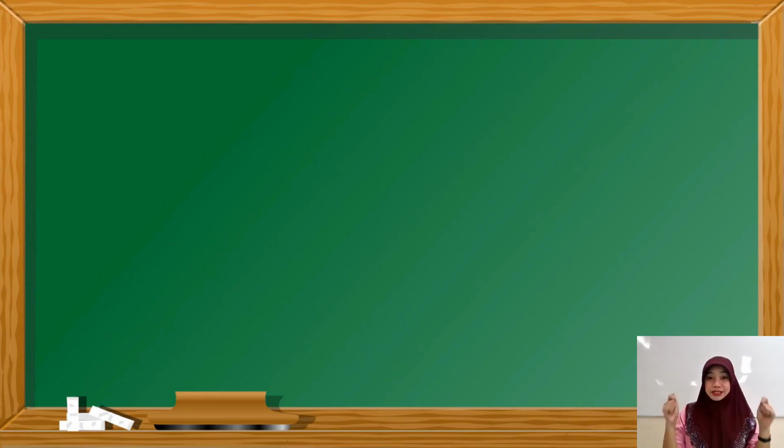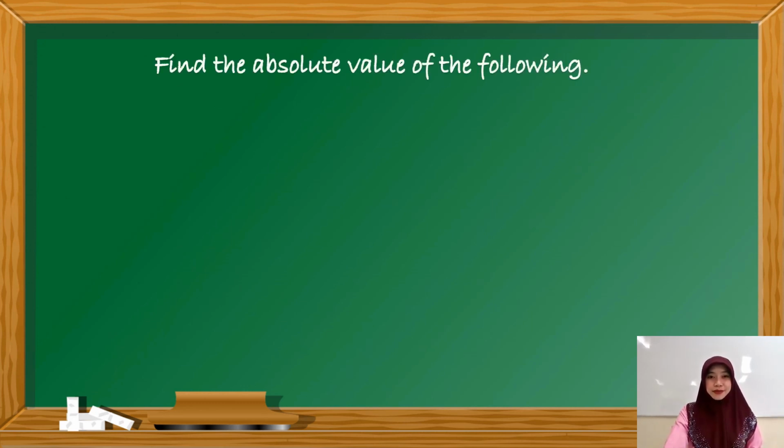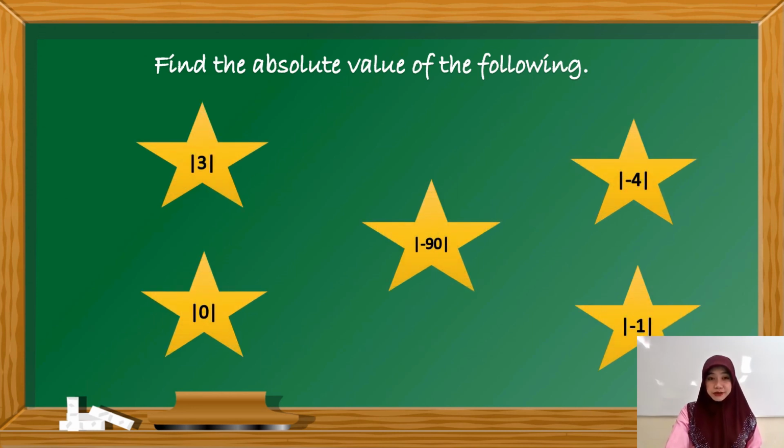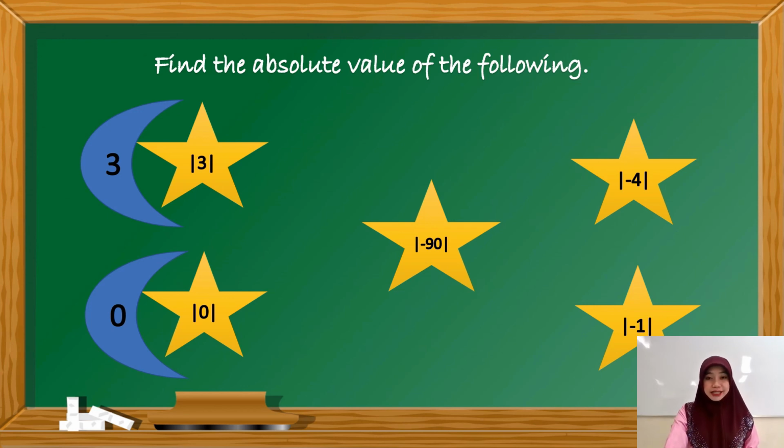Pens up, let's check how Mathinik and Matalino you are. Find the absolute value of the following. So we have here the given. The absolute value of 3 is 3. How about the absolute value of 0? 0. And the absolute value of negative 90 is